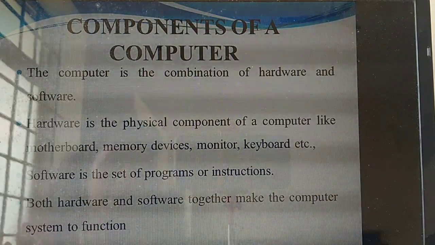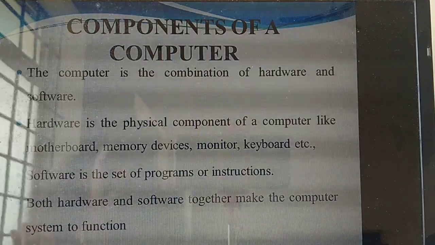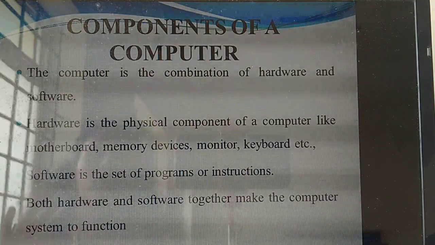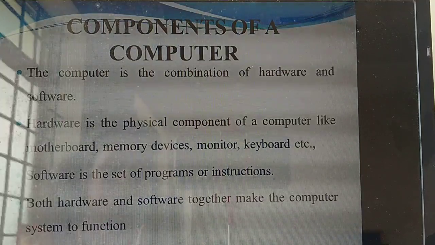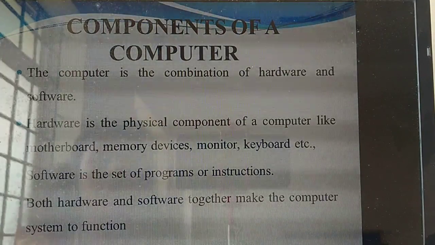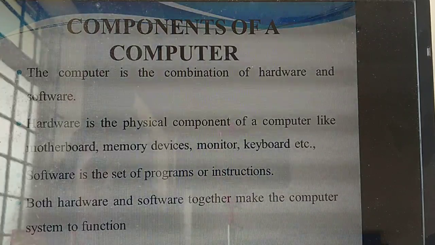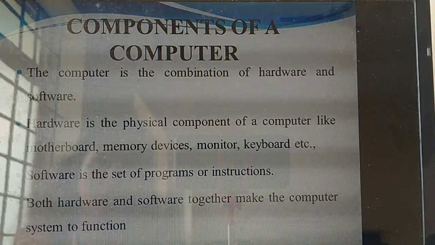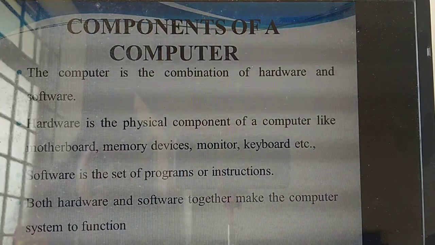Please listen carefully. If you have your textbook, please open it, and just listen to what I am teaching. Understand? Yes. So a computer is a combination of hardware and software. What's the first point? A computer is a combination of hardware and software. Before I explain this, you should know what we mean by hardware and what we mean by software. So, what do you mean by hardware? Hardware is a physical component.